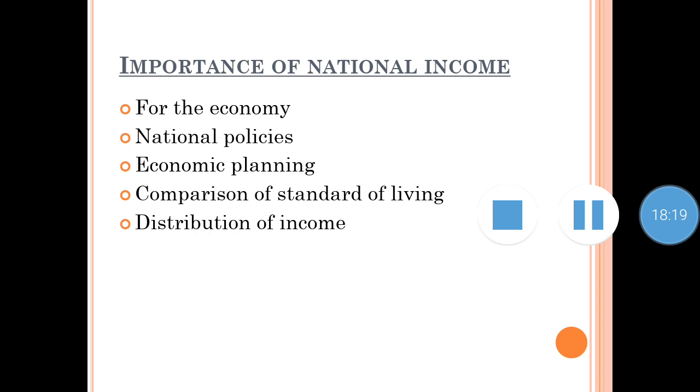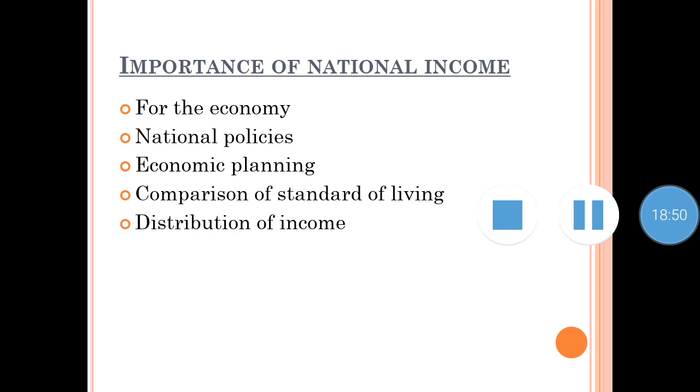Because it gives us the idea of how much money we have generated from the individual, from the big industries, from the small enterprises, from the international trade. And so we understand how our economy is growing, whether it is growing, or whether we need to work hard for our economy. So this is helpful to understand our economy.